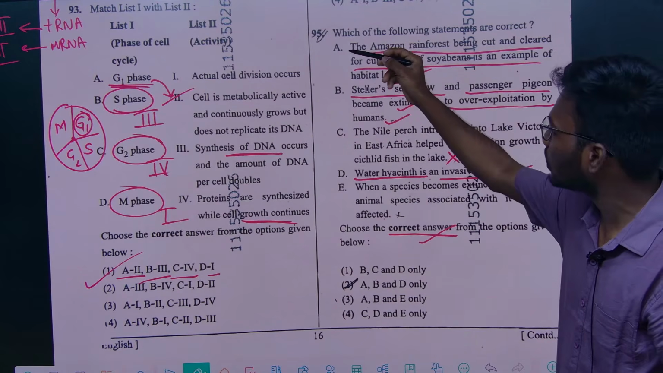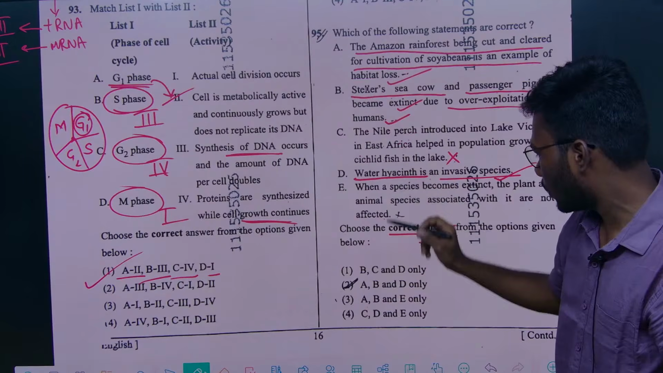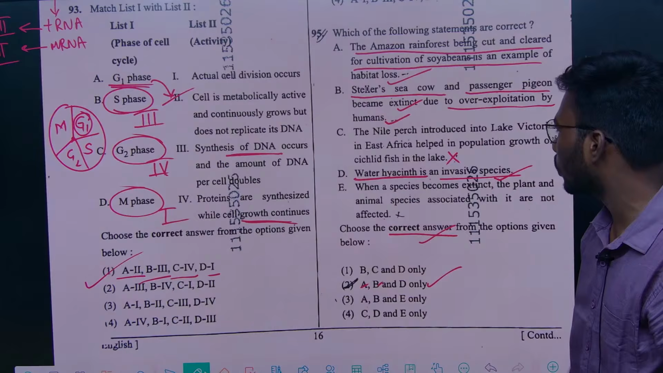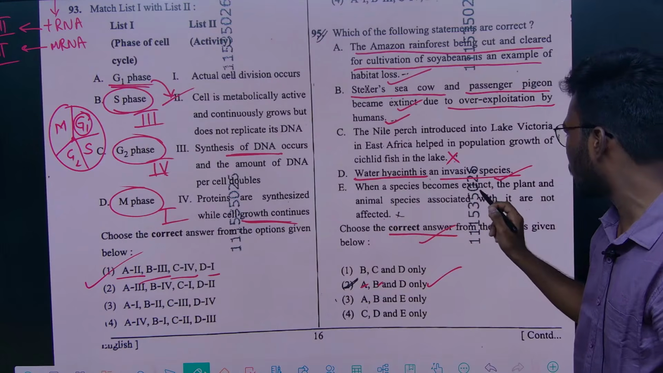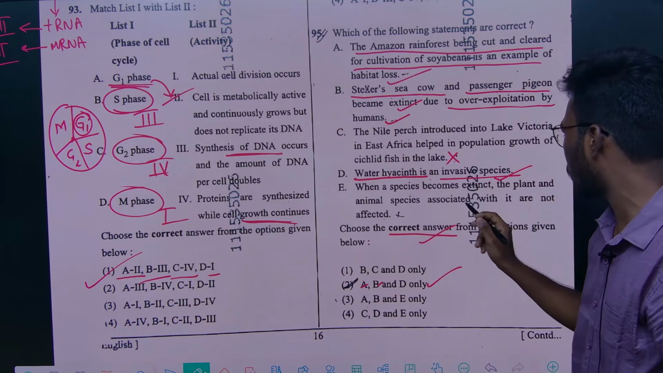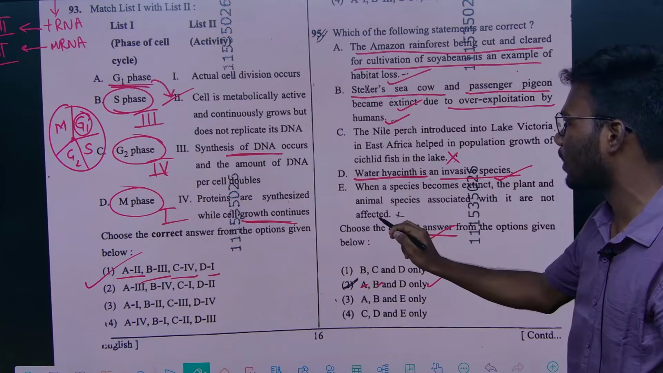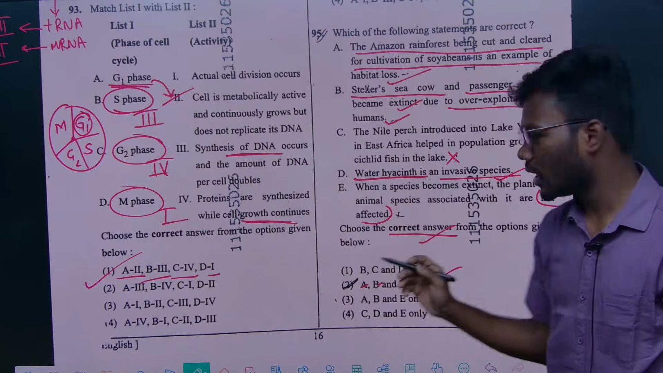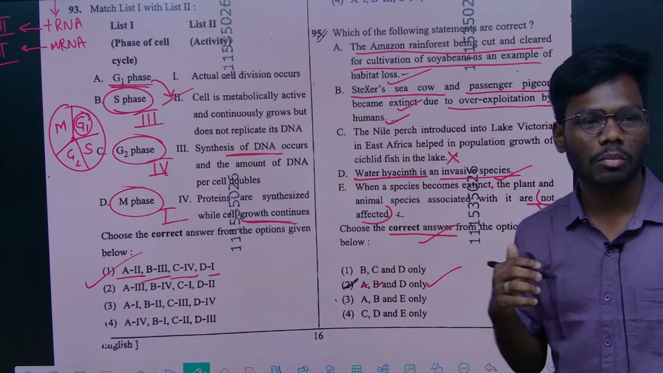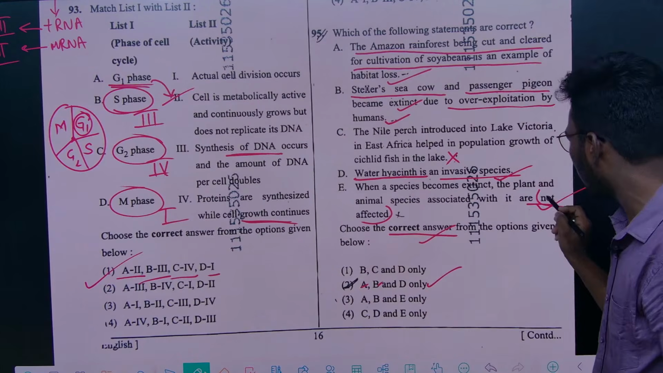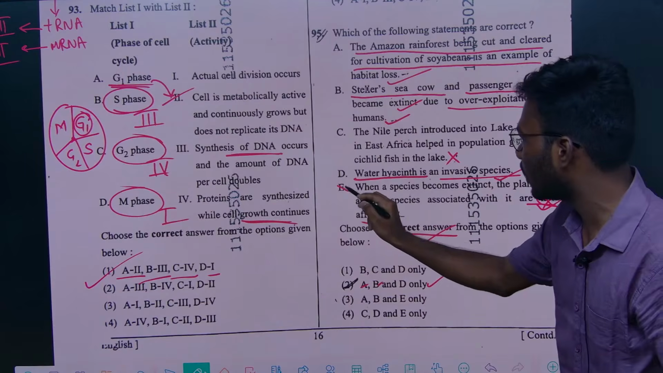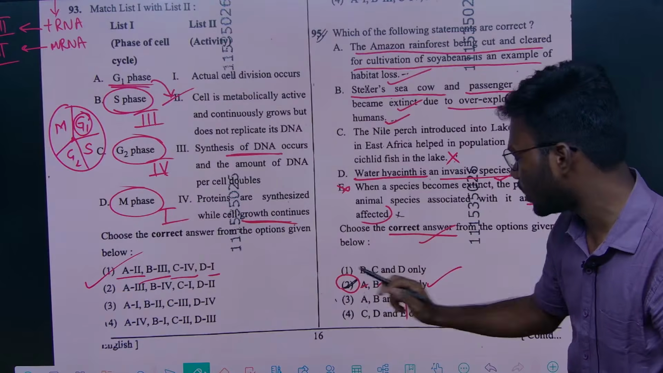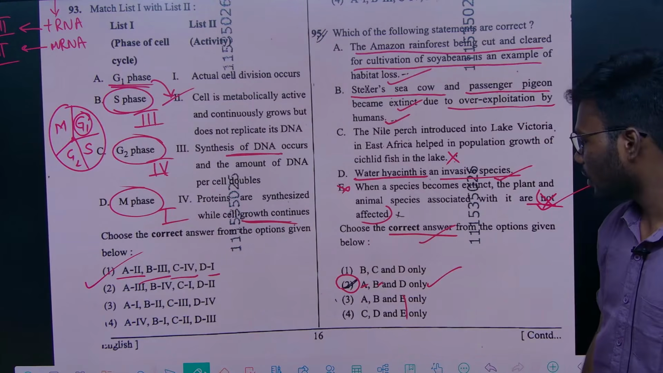And you see, invasion of alien species, they gave the best example, water hyacinth is an example of an invasive species. According to this, A, B are right, and D is the only other one. When a species becomes extinct, the plant and animal species associated with it are not affected. This is wrong. It is affected because there is a mechanism called coevolution, right? So option E is definitely wrong. So these 2 you can eliminate, and here the final answer is A, B, D, right?